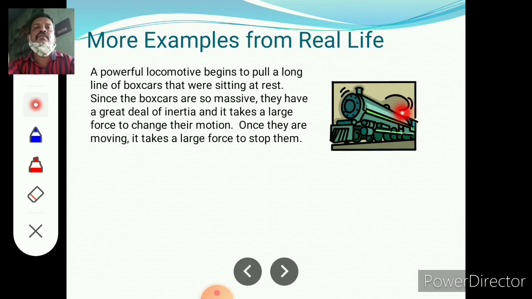This is the diagram of a locomotive. Here is the engine and the wagons, and they are heavy wagons. To pull those wagons, more force is required, and once they are in motion, they can keep moving with less force. When we stop them, we again require a large force.